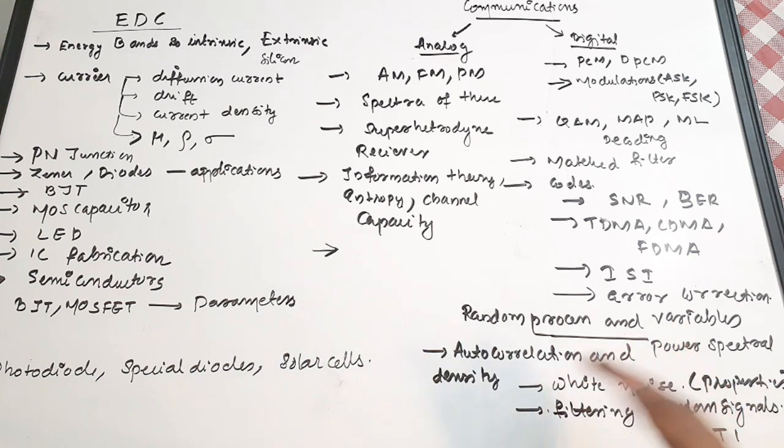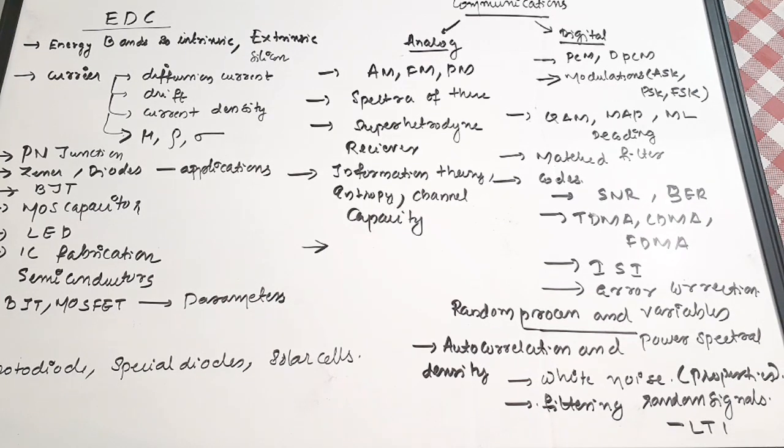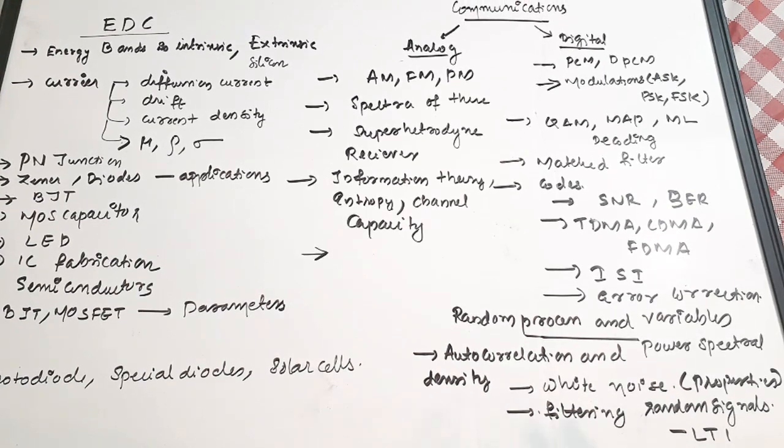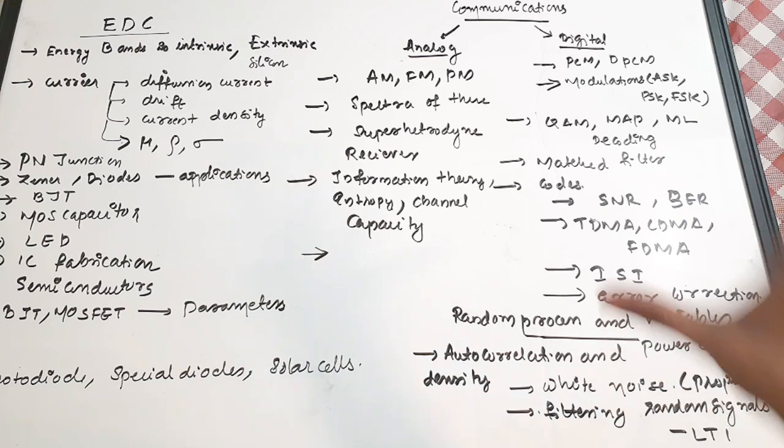And from the random process and variables area of communication systems, you need to study autocorrelation, power spectral density, white noise properties, and filtering of random signals using LTI filters. Okay, so these are the most important areas. I'm telling you, communication systems is a very important and wide subject. There are a lot of important topics, and mostly the entire communication systems subject is covered in all exams. You cannot predict from which area, because all areas are really important. So please do try to cover this subject as much as possible. These are the most important areas which you cannot skip.